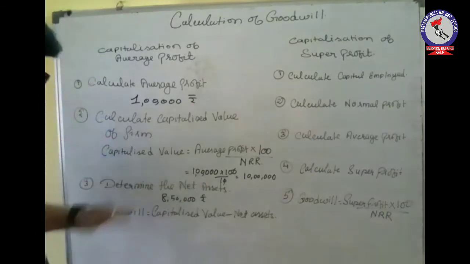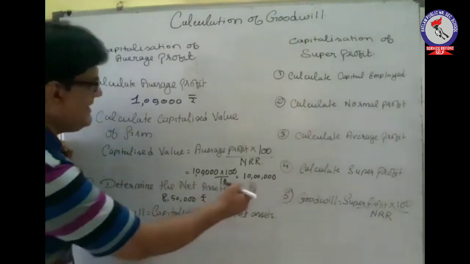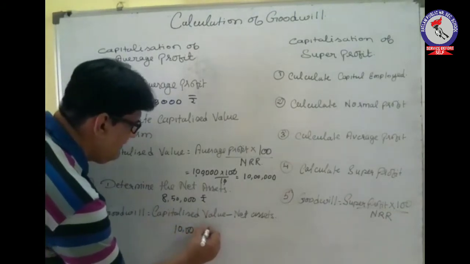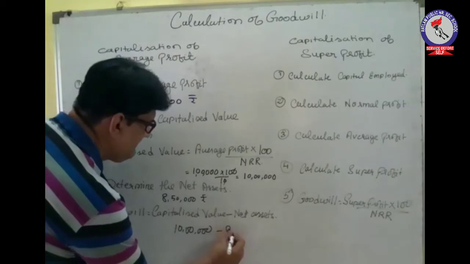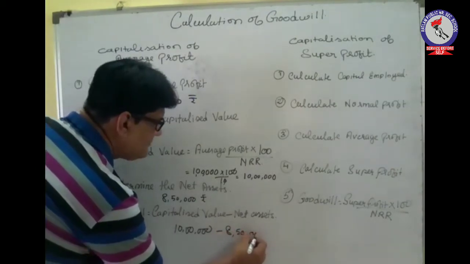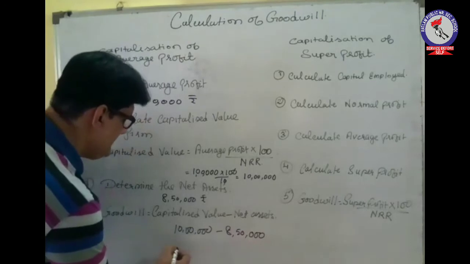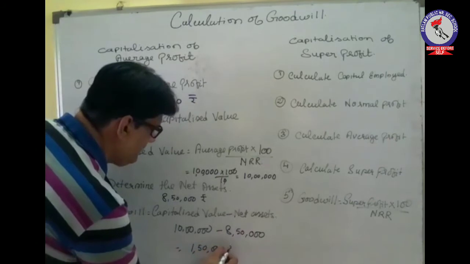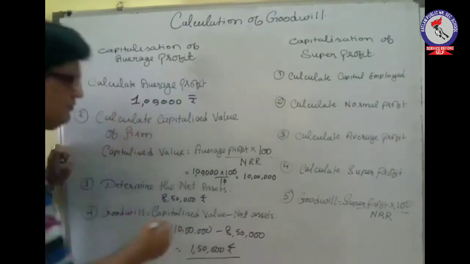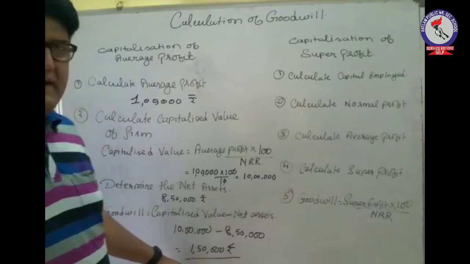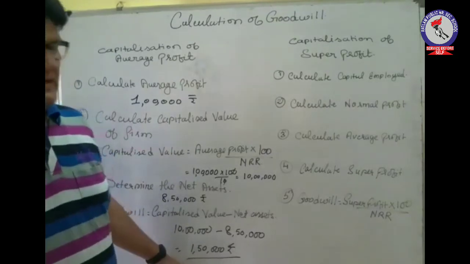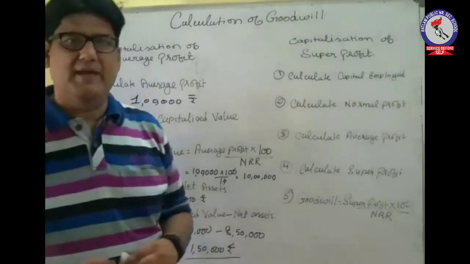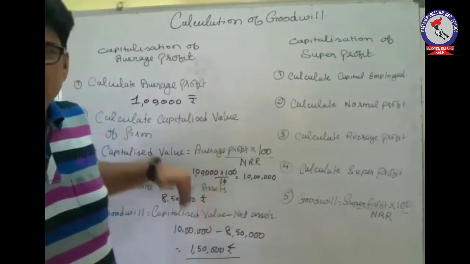So now lastly goodwill, that is the capitalized value, which is 10 lakh minus net assets 8,50,000. So this becomes 1,50,000 rupees as the amount of goodwill. So your goodwill is 1,50,000 rupees. So these are the steps related with the calculation of goodwill by the capitalization of average profit.